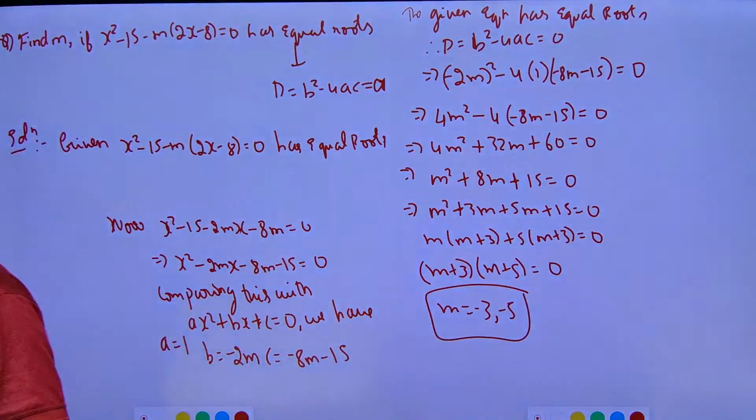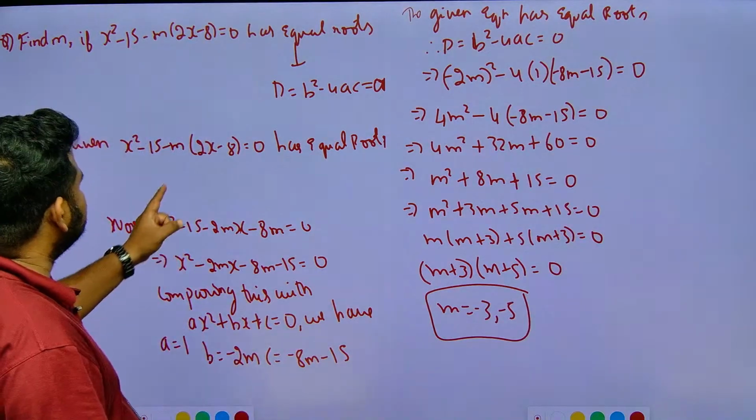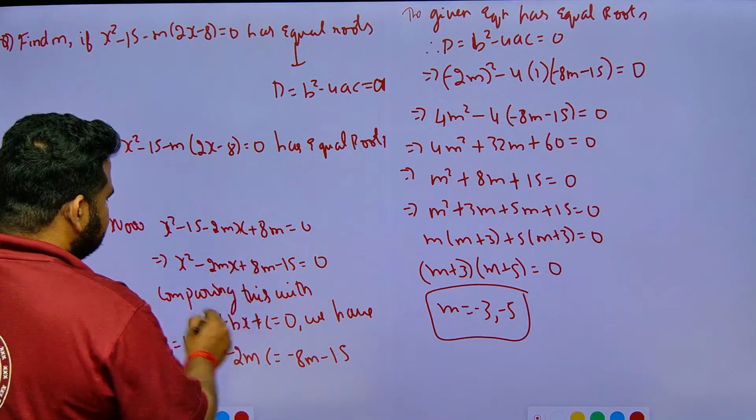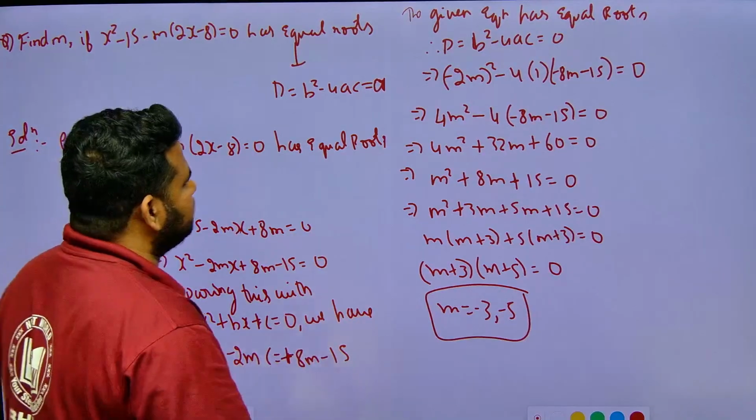Let me check this. If I multiply this by minus m, this will become plus 8m, so plus 8m minus 15.